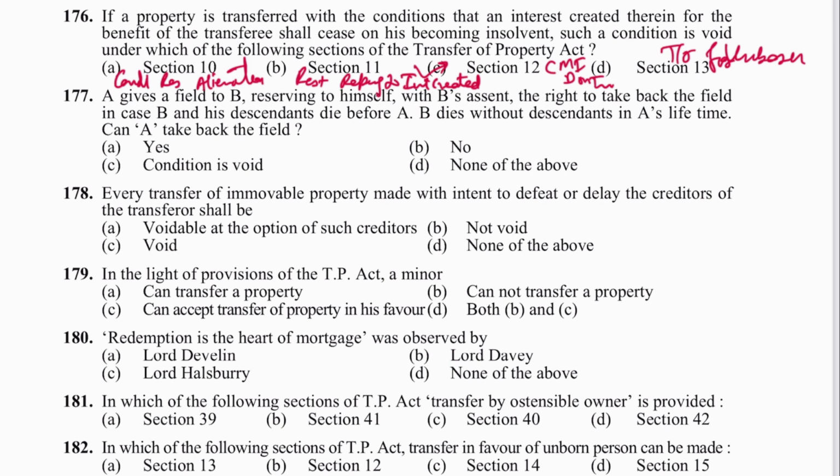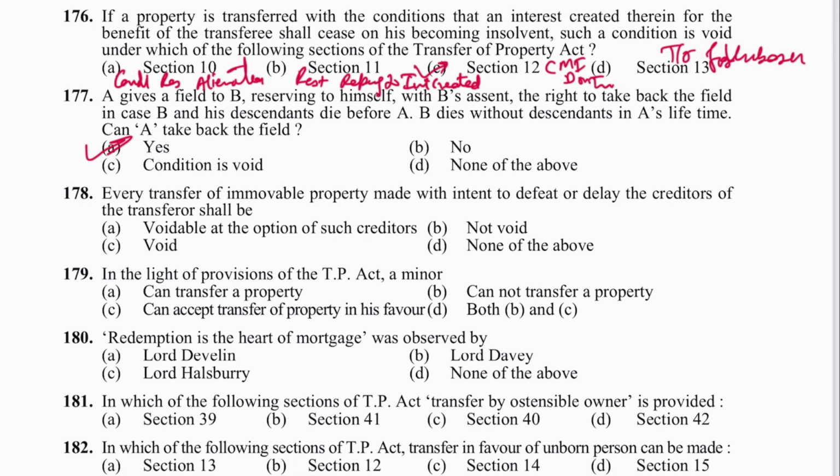Next is 177. A gives a field to B, reserving to himself, with B's assent, the right to take back the field in case B and his descendants die before A. B dies without descendants in A's lifetime. Can A take back the field? Yes, he can. Alright, A is the answer.